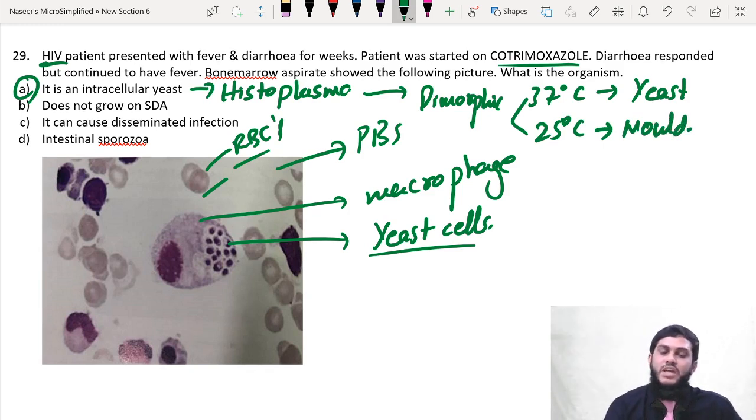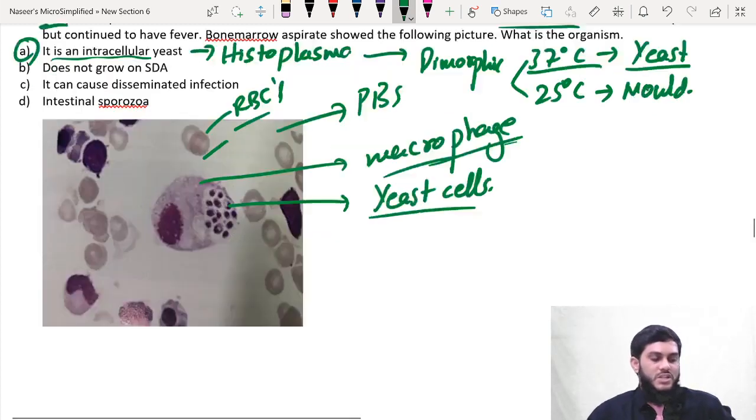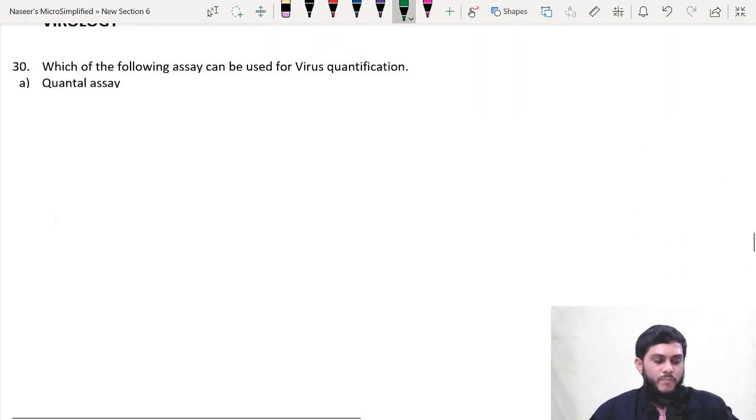So the sample is taken from the body, and body temperature is 37, so in the sample they are always present as yeast. Therefore this is an intracellular yeast. So the answer is histoplasma. Hope it is clear. Intracellular, present within the macrophage. So next, question 30.